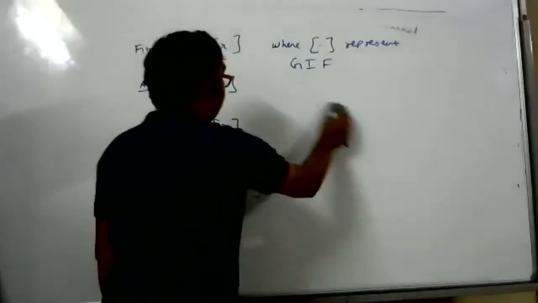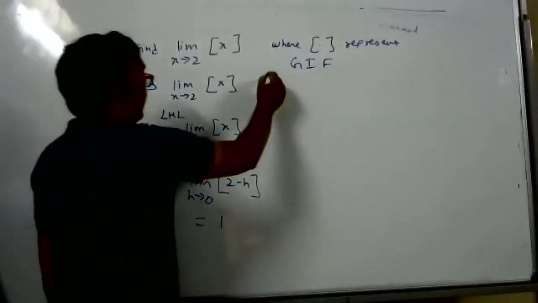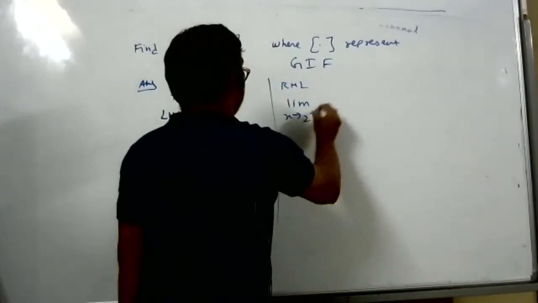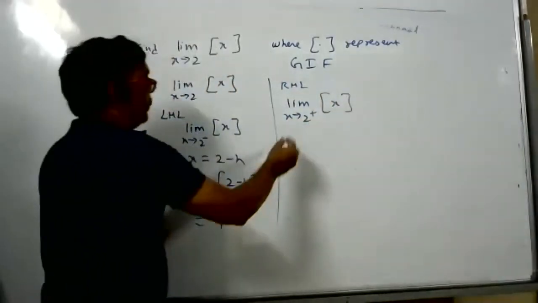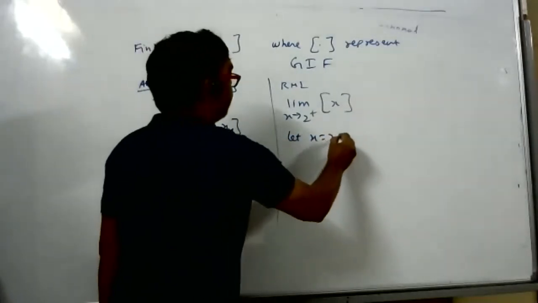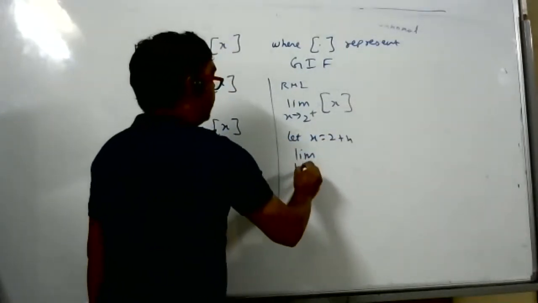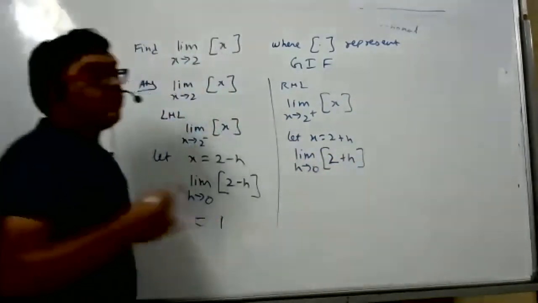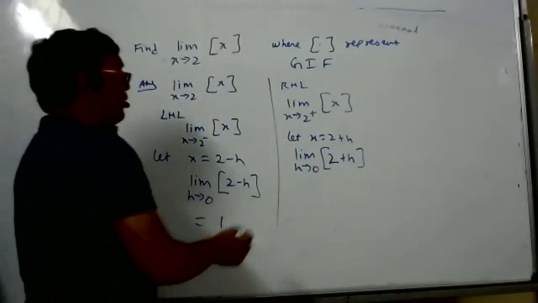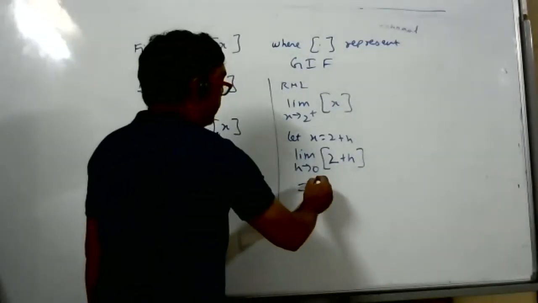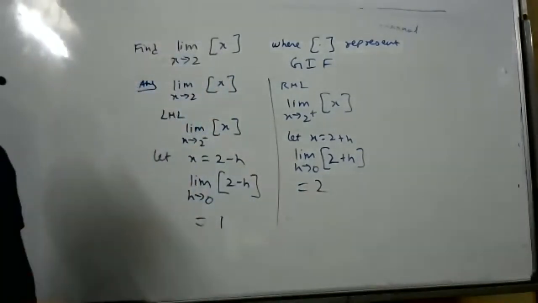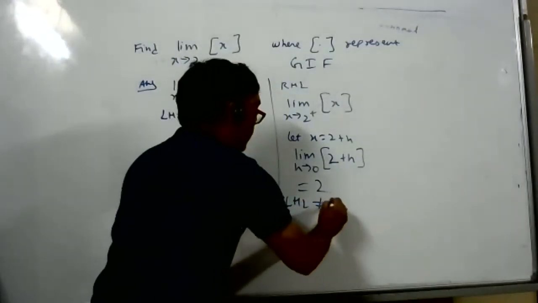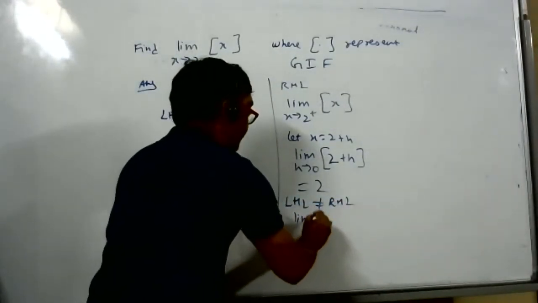Now I'll find RHL. Limit x tends to 2 plus. 2 plus means let x is equal to 2 plus h. Limit h tends to 0, greatest integer function of 2 plus h. If a number is more than 2 and less than 3, what is its GIF? 2. So LHL is 1, RHL is 2, limit does not exist. R.D. Sharma question, very basic question. Limit does not exist.